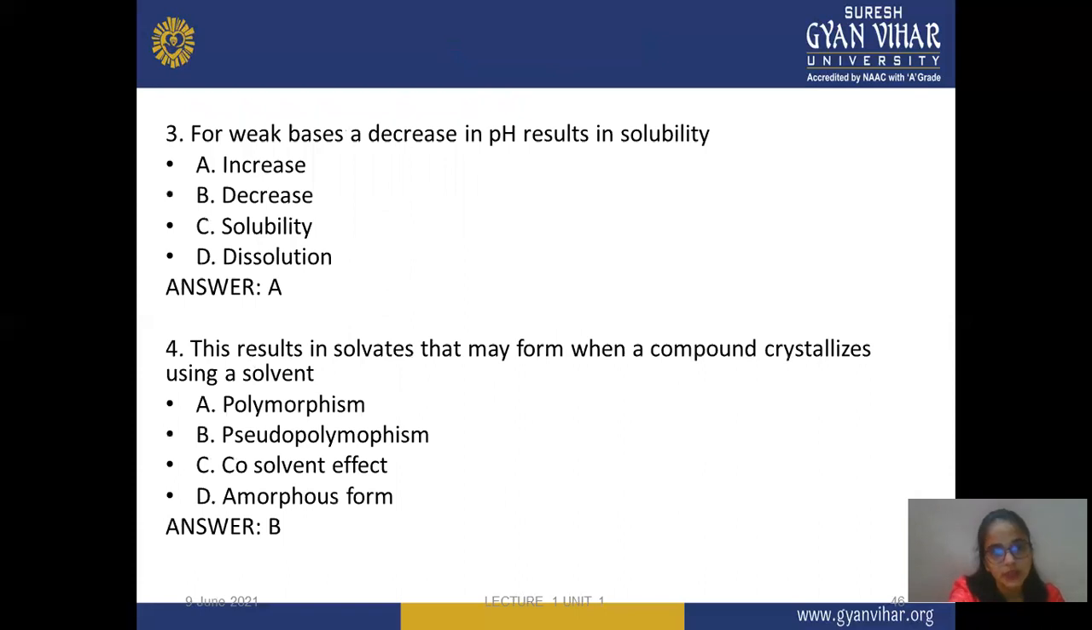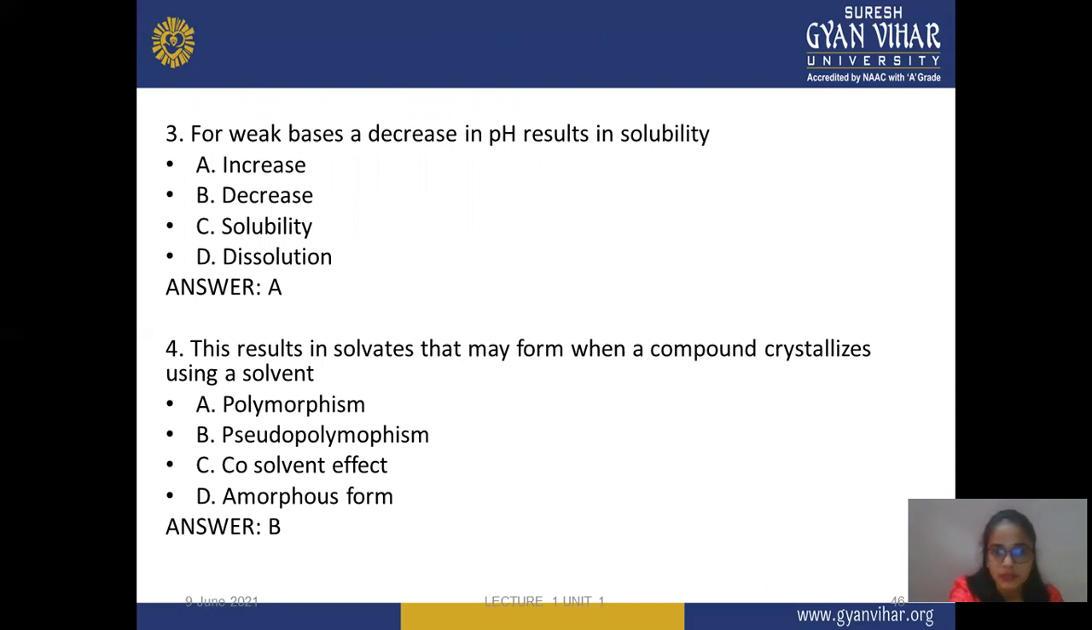Next, the third question is: for a weak base, a decrease in pH results in what solubility? Suppose the pH is decreased and a weak base is present, then solubility increases, decreases, or does not change. Next is dissolution. The correct answer is A, increase in solubility. It means that when the pH is decreased for a weak base, the solubility increases.